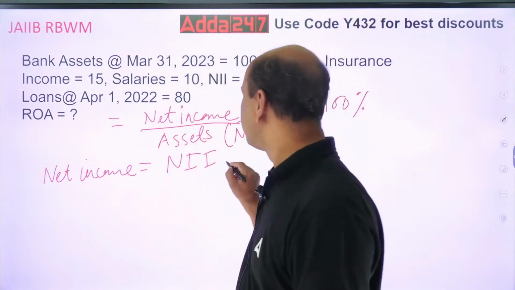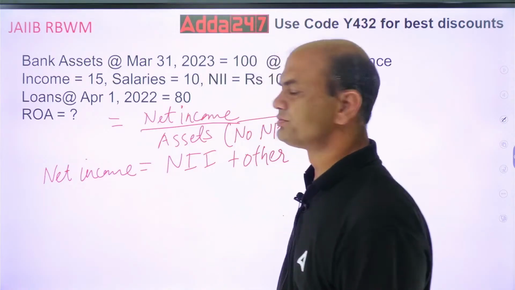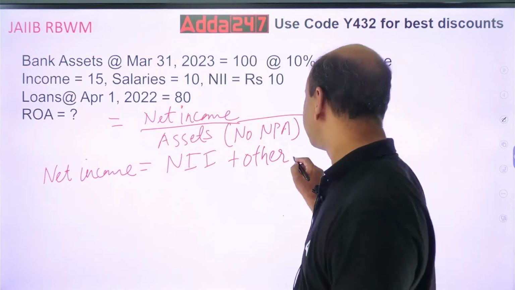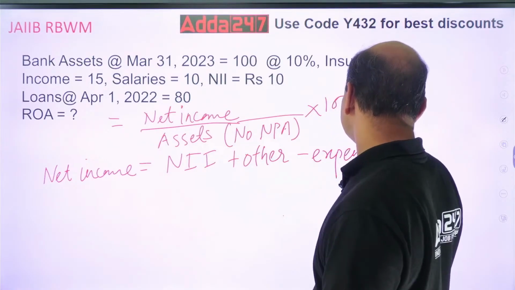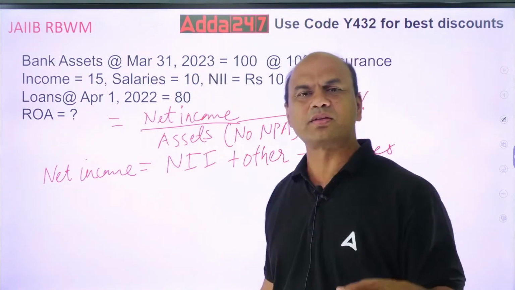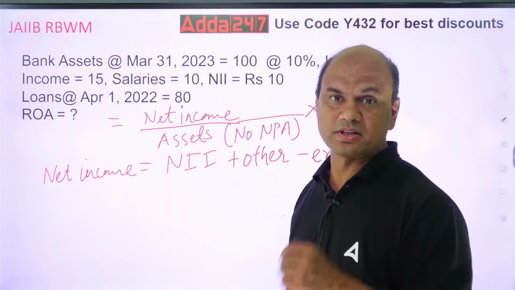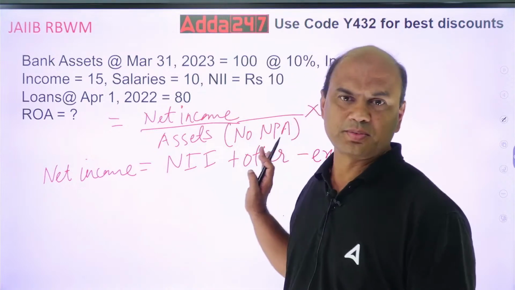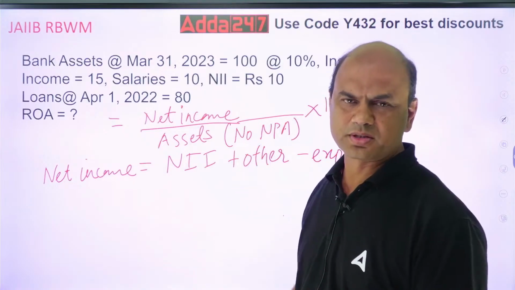Plus you will be having other income. Then you will have some expenses. Now this other income can include anything. It can be third party products, or some investments, bonds which you have invested, you get returns from that. Mainly here we include TPP, third party products.